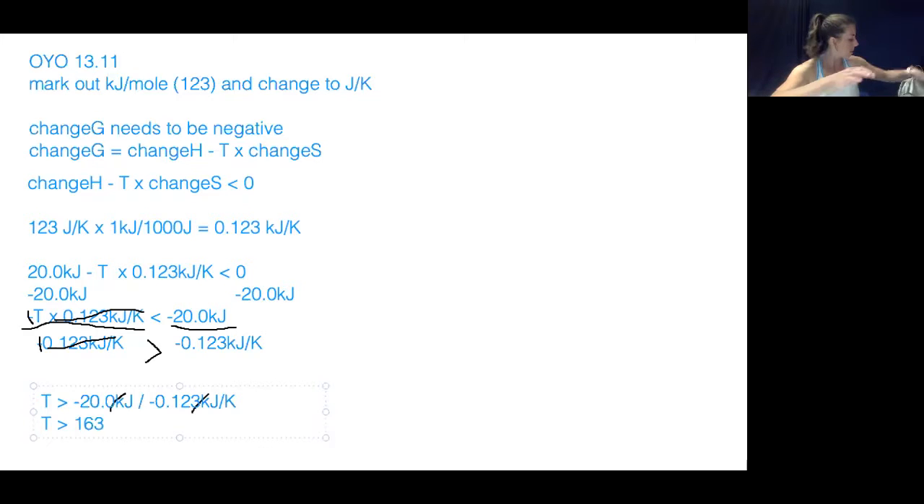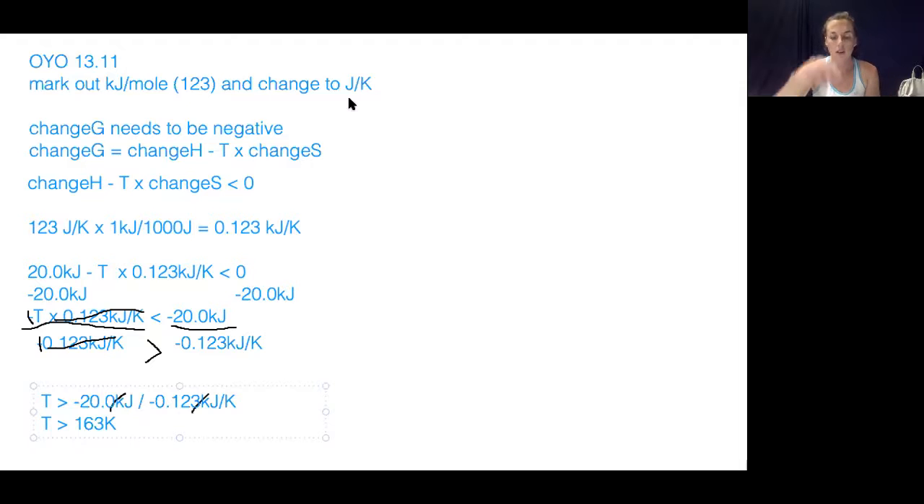163 Kelvin. Let me plug it in the calculator and see the exact number you get and see what they're rounding to. So negative 20 divided by negative 0.123. I got 162.601626. So we're rounding to 163 because we have 3 significant figures here. So if your temperature was greater than 163 Kelvin, then that means the reaction would be spontaneous.